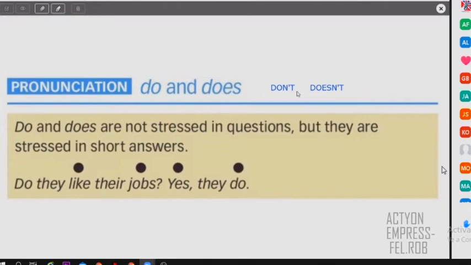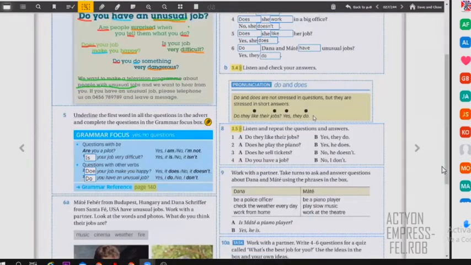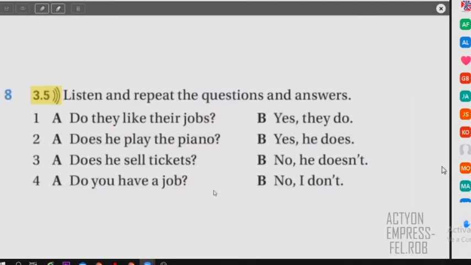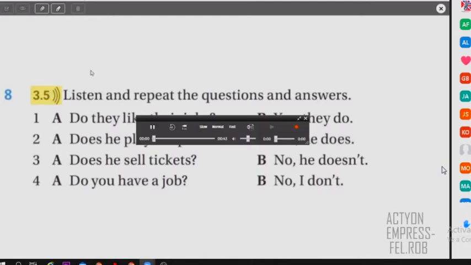So we have some examples here in this part. I want you to listen to how these people pronounce the questions and the answers. You can see there, they don't put emphasis on the auxiliaries do or does, but they put emphasis when they answer in these short answers, right? So let's listen only once so you can check. Audio 3.5.